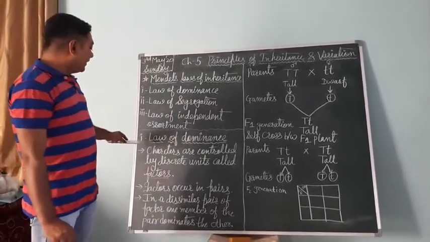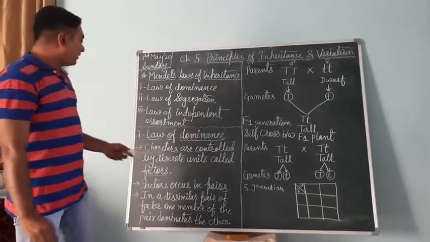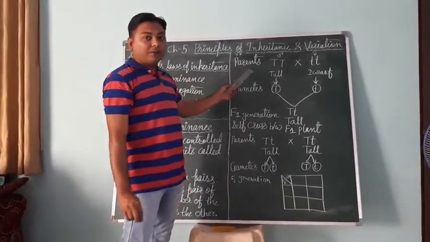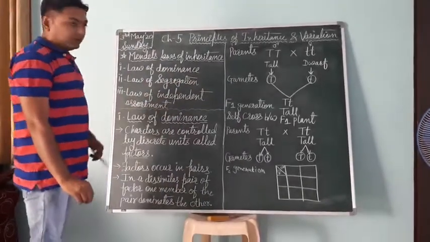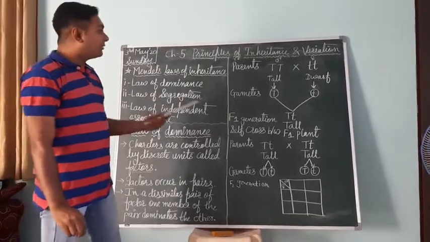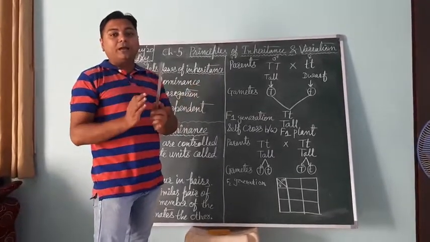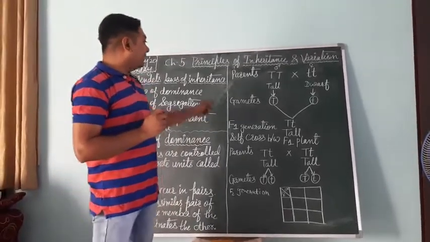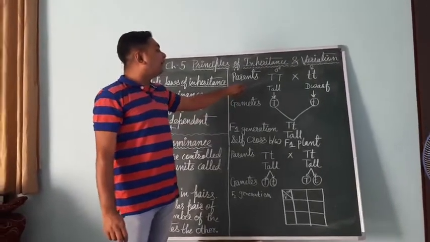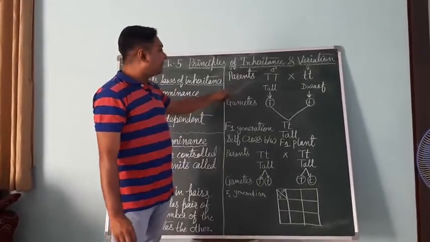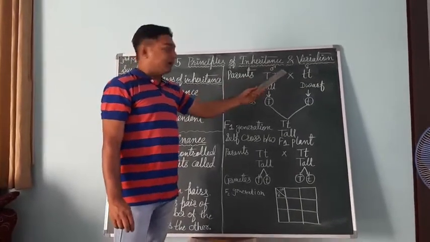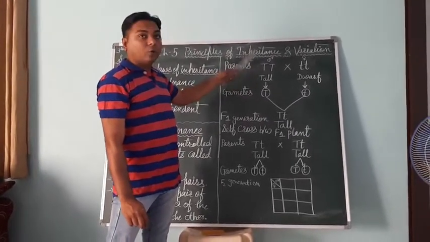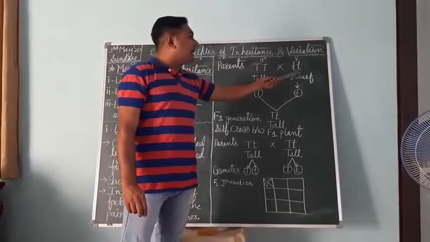To understand the law of dominance, we have to understand a monohybrid cross. Here is an example of a monohybrid cross done by Mendel. What is a monohybrid cross? A monohybrid cross is a cross done between two pea plants by considering only one contrasting character. Mendel took pea plant height, and in this example we also take plant height. Mendel selected two pea plants, one with tall height and the other with short height.